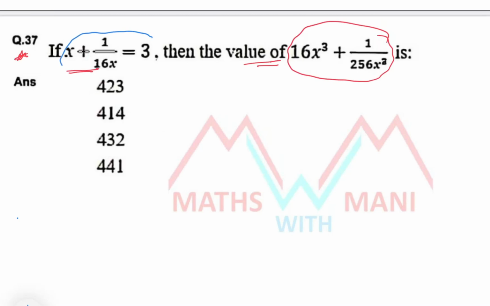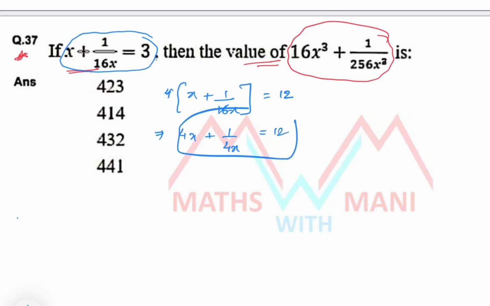x plus 1 by 16x equal to 3. Yes, so here if I multiply with 4 on both sides, 4 into (x plus 1 by 16x) equal to 4 into 3, that is 12. So now multiply with 4: 4x, and 4 into 1 by 16 means 1 by 4x, is equal to 12. Yes, sir, why are you multiplying with 4, in both LHS and RHS?